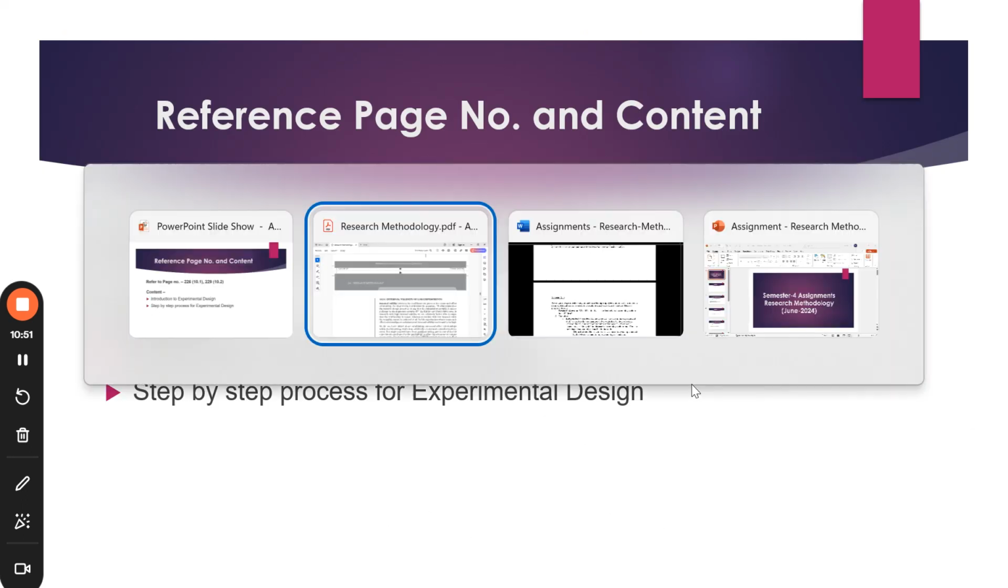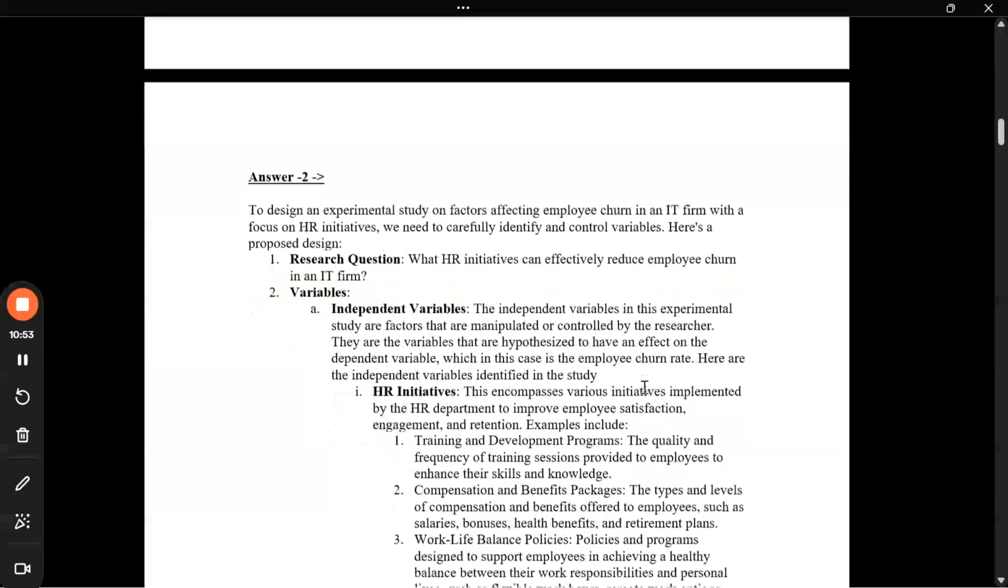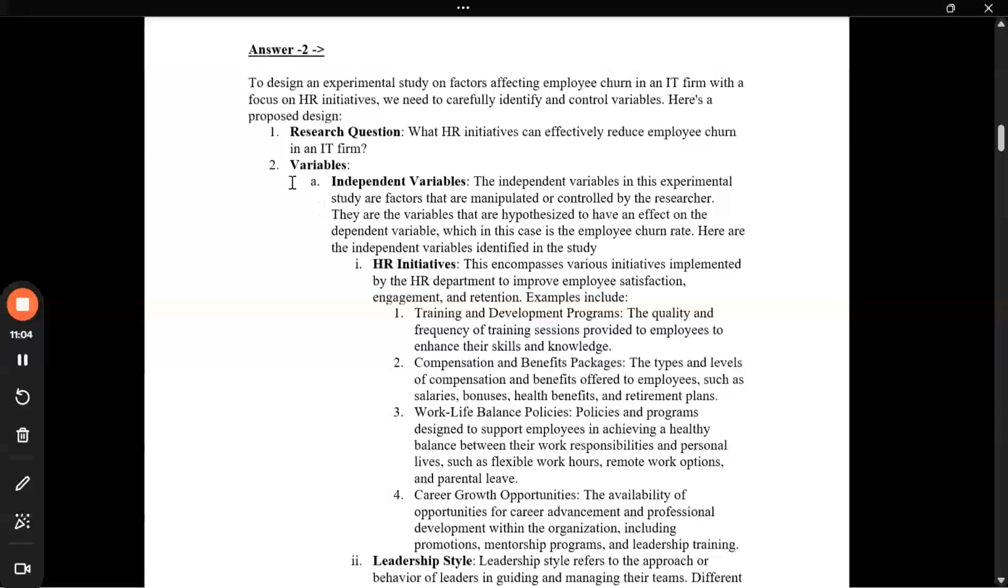Now moving to the actual answer, what answer is to be written. I'm just giving a very brief idea of the proposed design which I'm trying to write. Okay, the very first thing is the research question. What is the question all about? Then I have prepared an experimental design and have covered the key aspects which are being asked in the question, like the variables. So firstly we talk about the independent variables.